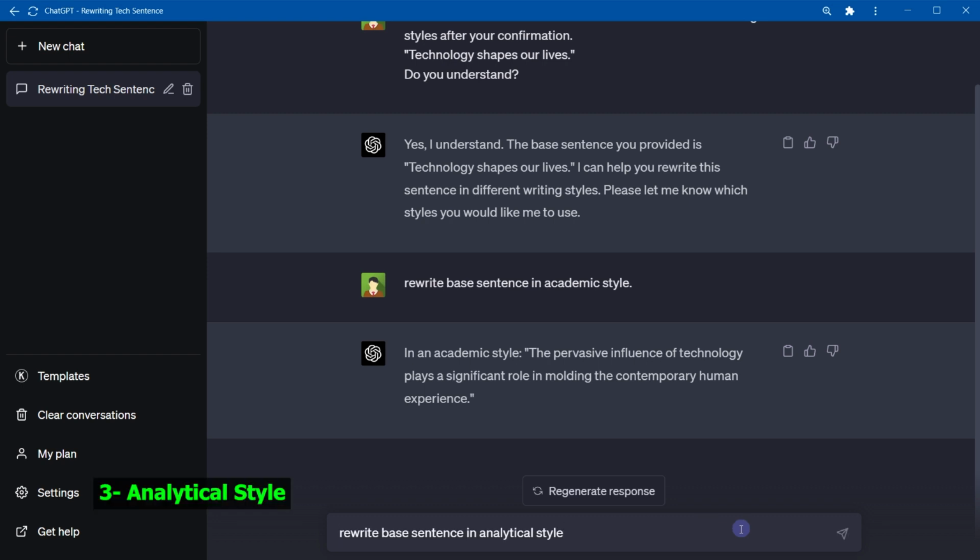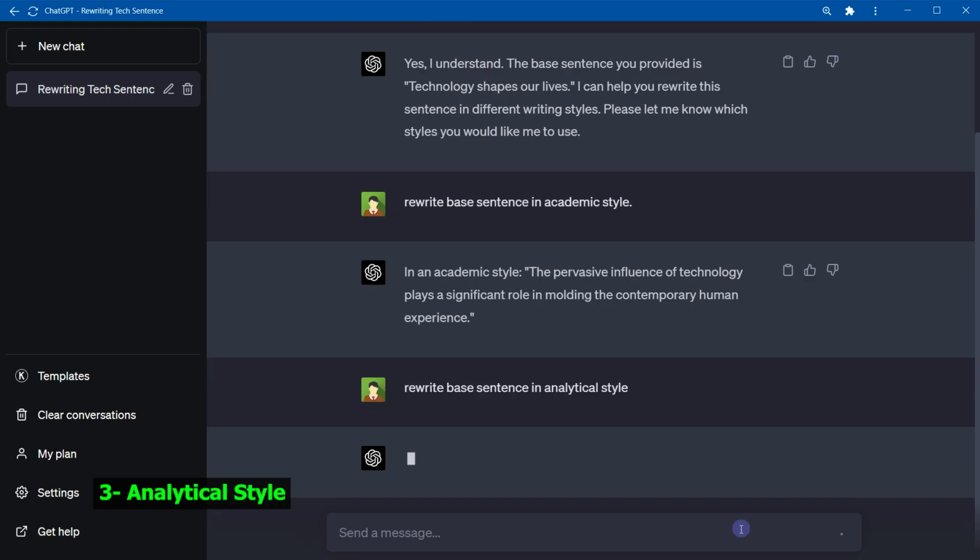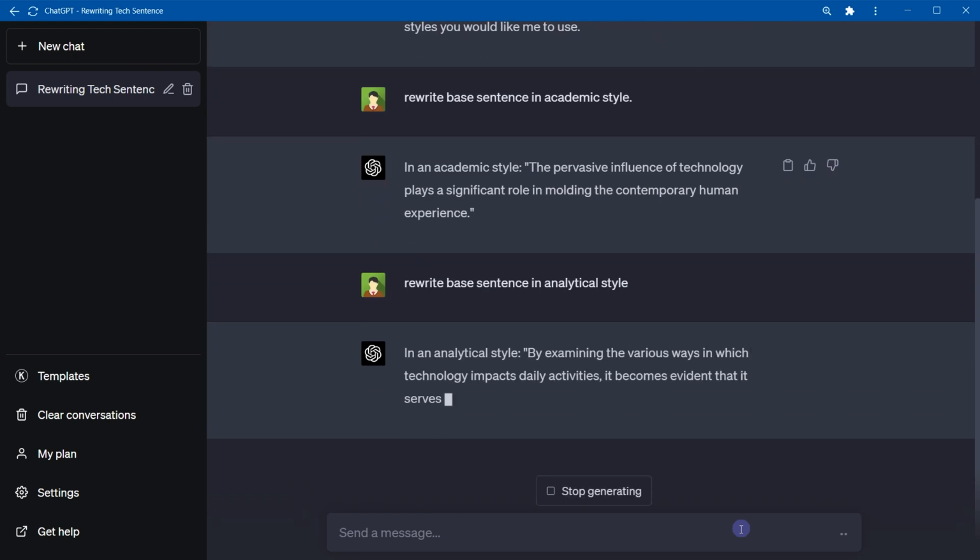Analytical style. Rewrite base sentence in analytical style. By examining the various ways in which technology impacts daily activities, it becomes evident that it serves as a driving force in the evolution of our modern lives. Analytical style is employed when dissecting ideas, themes, or data. This style focuses on the examination of evidence and the logical relationships between elements. It is commonly used in reports, essays, and articles that require in-depth understanding.